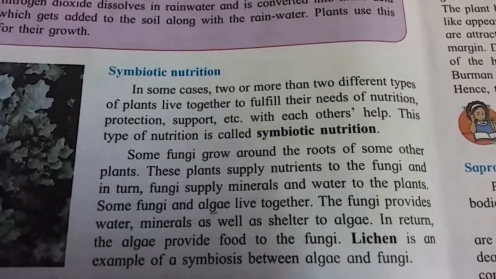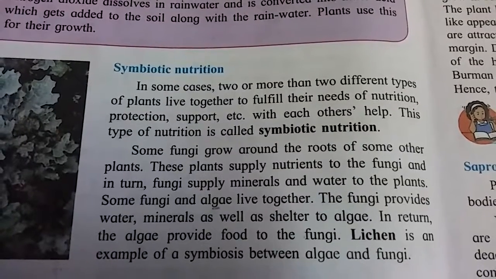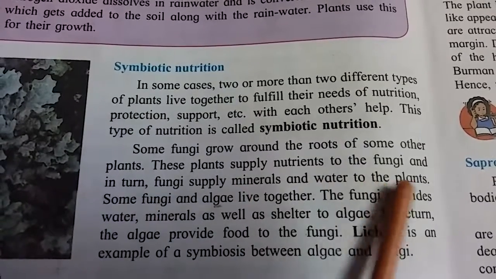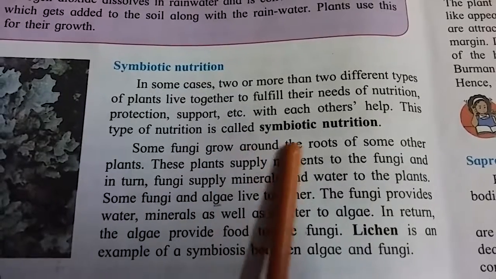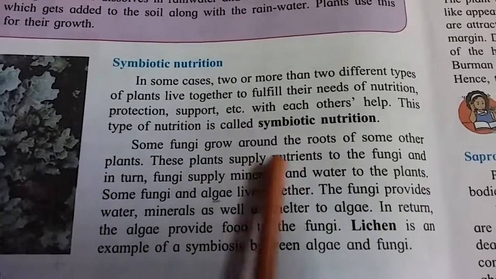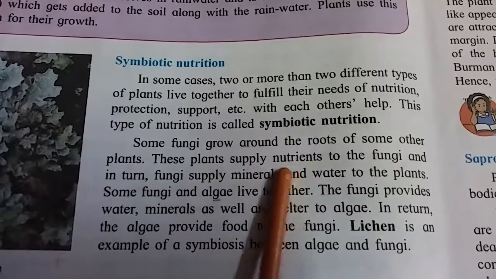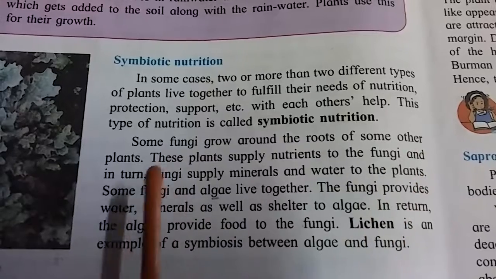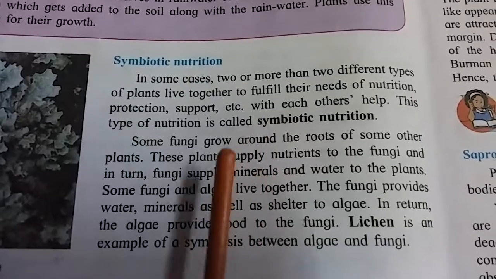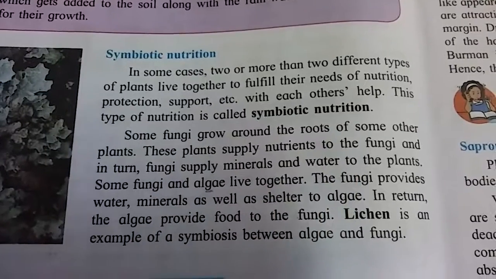Some fungi grow around the roots of some plants. These plants supply nutrients to the fungi, and in return fungi supply minerals and water to that plant. Means the plant is giving nutrients to the fungi, and in return the fungi is supplying minerals and water to the plant. Means they are fulfilling their needs. One is giving nutrients and the other is giving minerals and water.